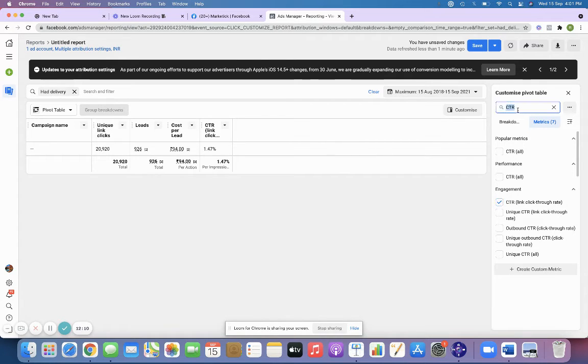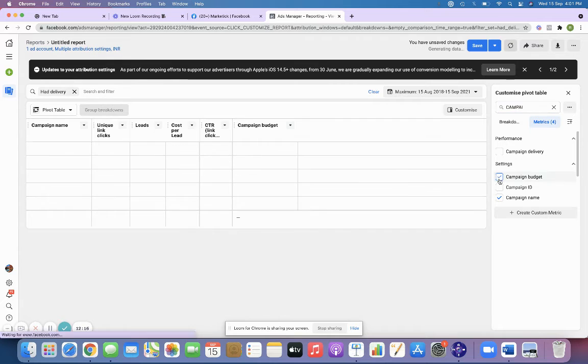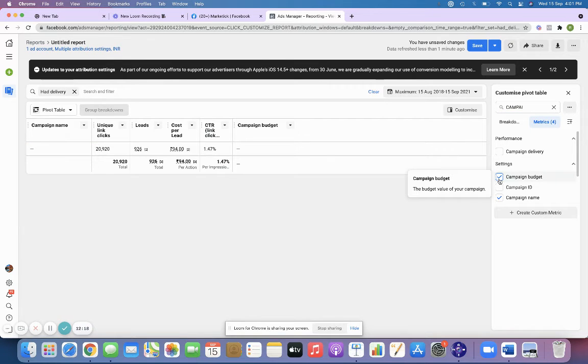Fine. And then I'm just going to add the campaign budget, how much I have spent in total. That is more important. I need to know. Maybe instead of that, I can just add amount spent, right?